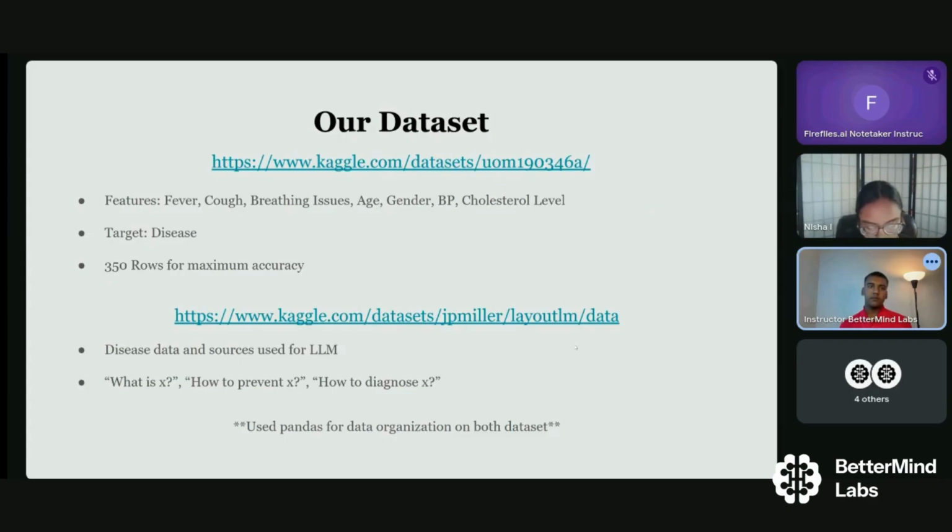Understood. Yes. And these are the two data sets that we used. The first one is the main one that we use, which includes features like fever, cough, breathing issues, age, gender, BP, and cholesterol level. And the target is for diseases. We have 350 rows for maximum accuracy. And we use another data set, which are the sources that we use for the LLM, such as the disease treatments and the symptoms that are likely for it, and we use pandas for data organization on both data sets.